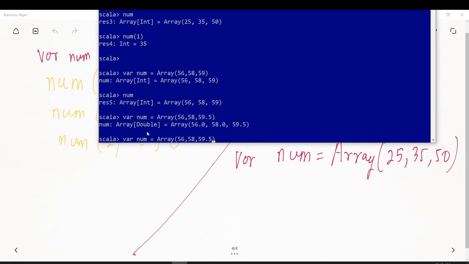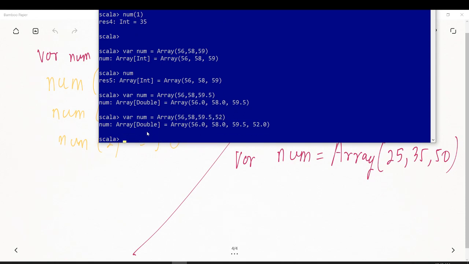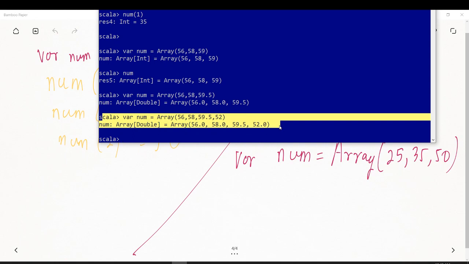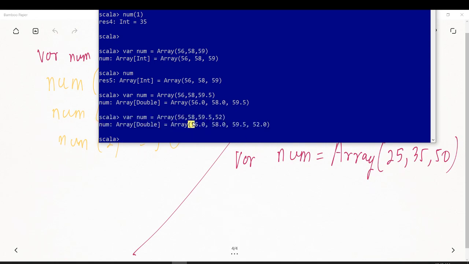If I want to put some more values, it can also be done. So you can also put more values over here like this, right? So it is a collection of double data type. There are 4 elements present, so it's a 4, right? So any queries so far? Anyone? Any queries in defining an array, accessing the element of an array?